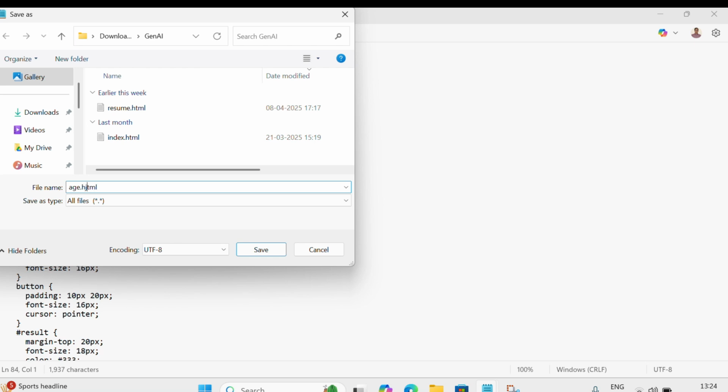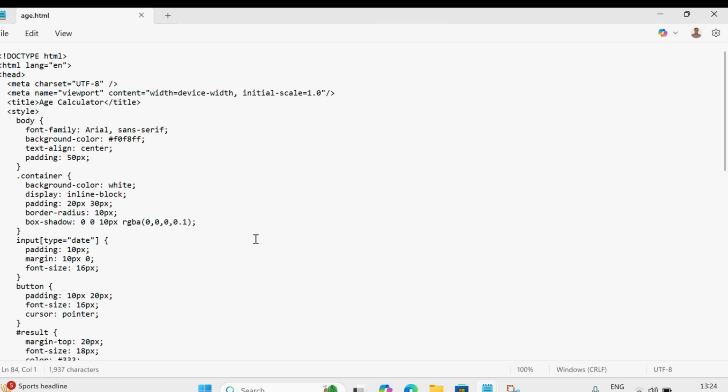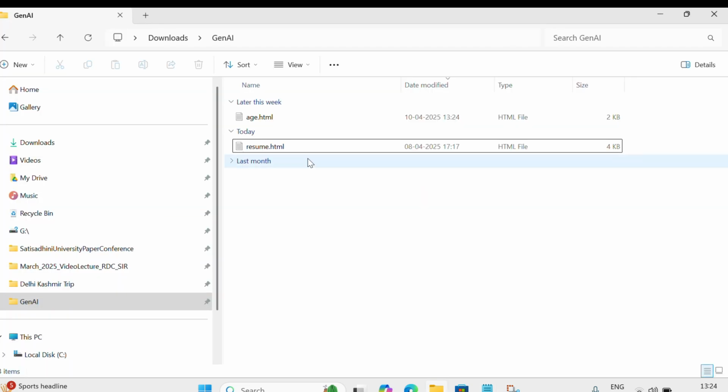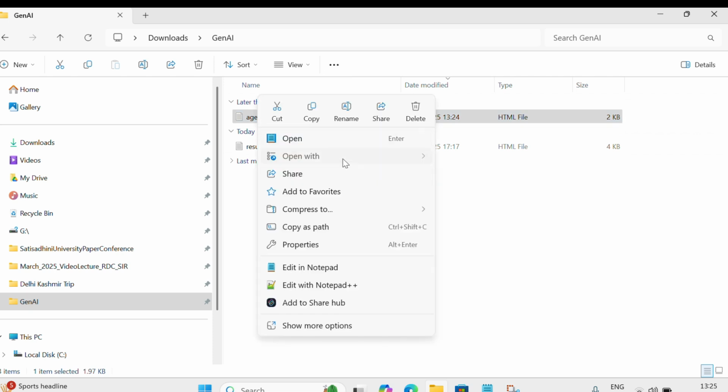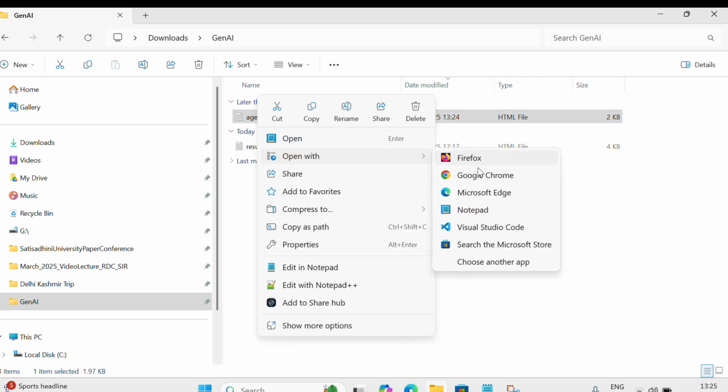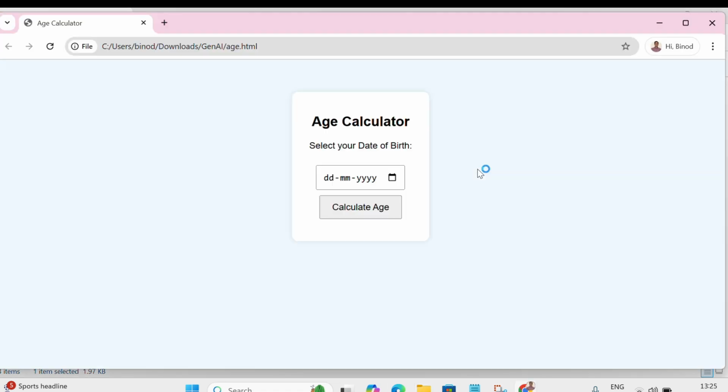As you know, in order to view it as a web page, we need to save the file with an HTML extension. Let's save it as age.html. Now open the folder. This is age.html. Open with any browser. I will open it in Chrome. Here you can see one web page having a calendar as an input box and a button with Calculate.